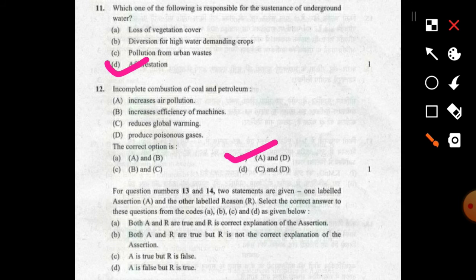For question number 13 and 14, they are statement based questions in which one is labeled as assertion and one is labeled as reason. So you have to answer it accordingly. If both A and R, assertion and reason, are true, and R is the correct explanation of assertion, you have to tick option A. If both A and R are true, but R is not the correct explanation of assertion, you have to go for option number B. And if A is true but R is false, you have to go for C. And if A is false but R is true, you have to go for option number D.